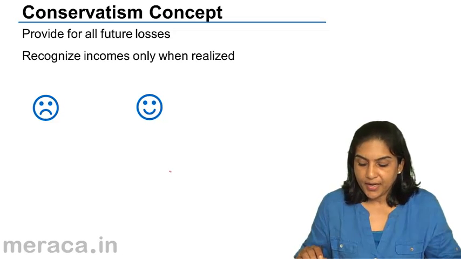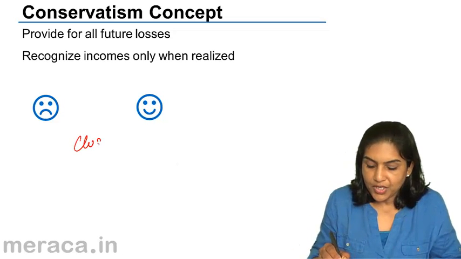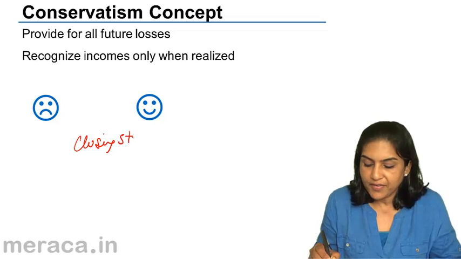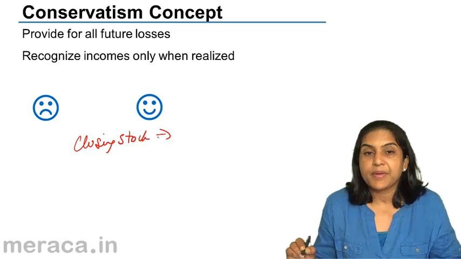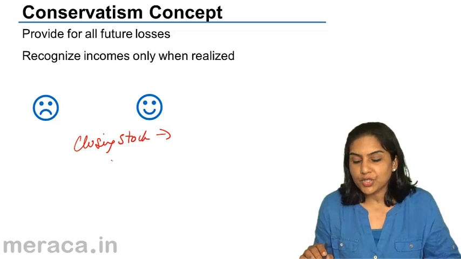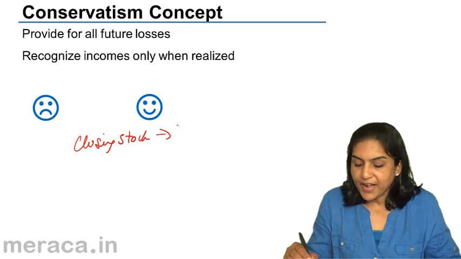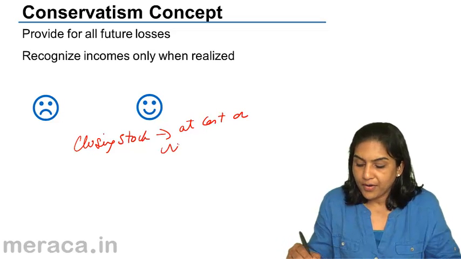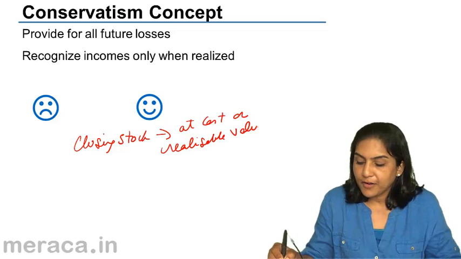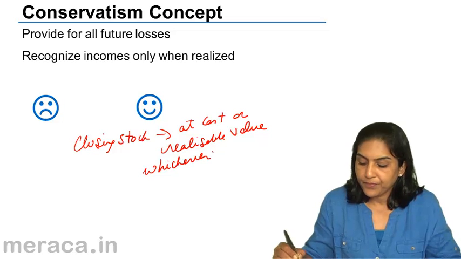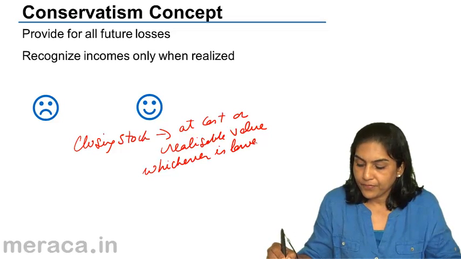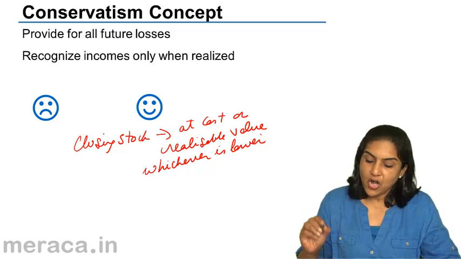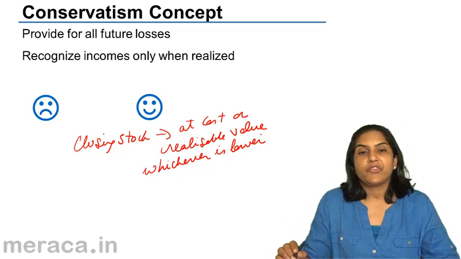That is why, for our closing stock, our closing inventories, there is a basic principle which says that closing stock should be valued. What is the value of a closing stock? At cost or realizable value, whichever is lower. Stock is valued at cost or realizable value, whichever is lower.